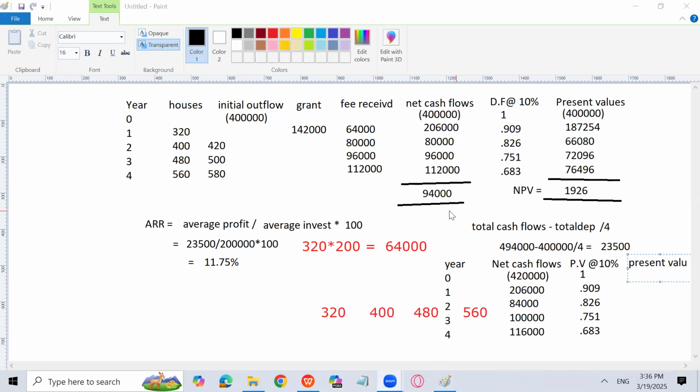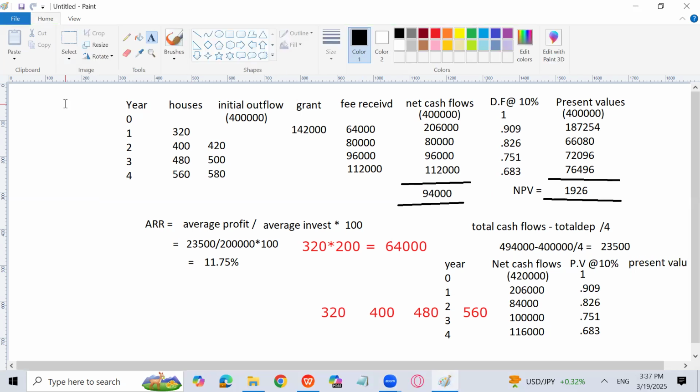Okay. Each year 20 will increase. You are right. Each year 20 will increase. So I have added each year. Okay. You are right. Yes. Each year 20 will increase.